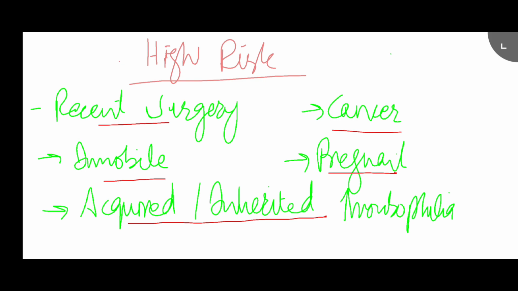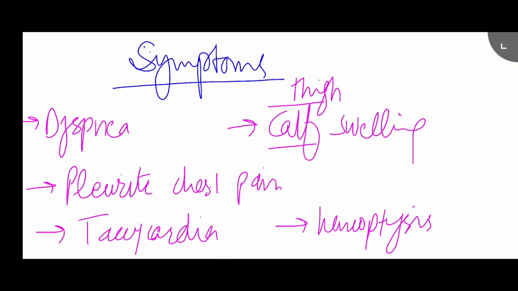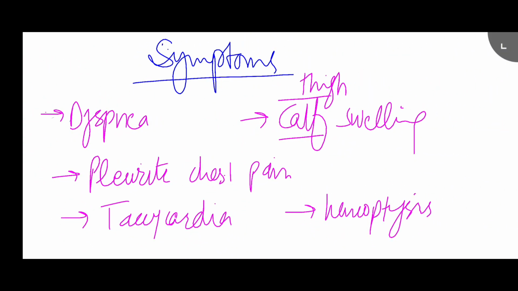Acquired thrombophilias like lupus anticoagulant and nephrotic syndrome. In nephrotic syndrome, there's a loss of antithrombin 3, so that is a procoagulant state. In inherited thrombophilias, there is factor V Leiden mutation, protein C and protein S deficiency, and antithrombin 3 deficiency.